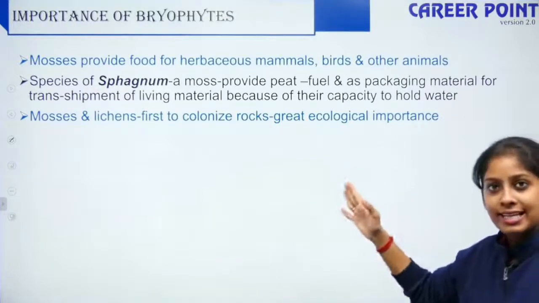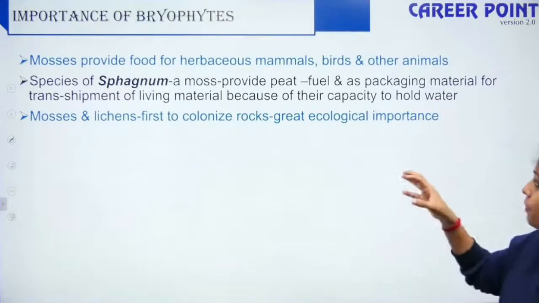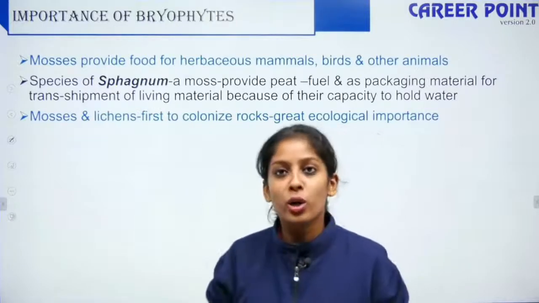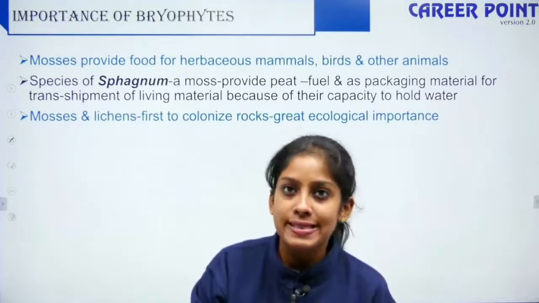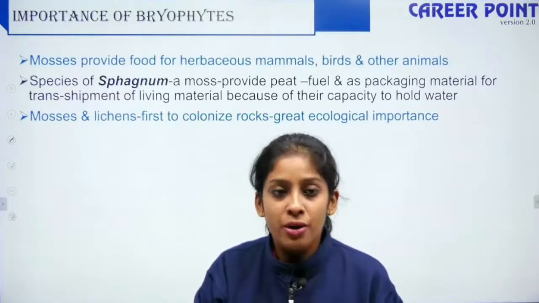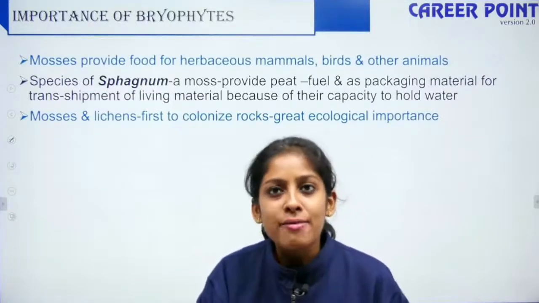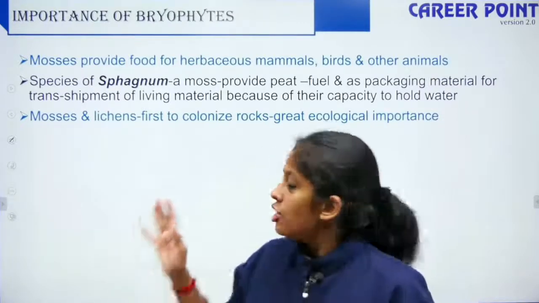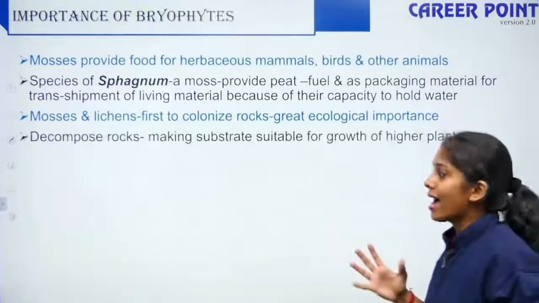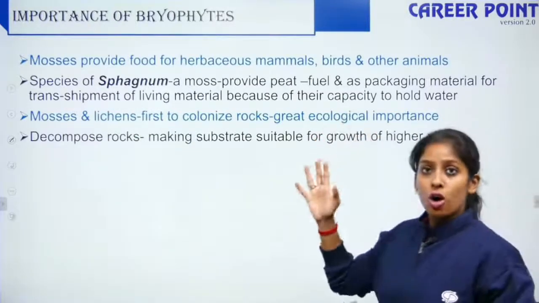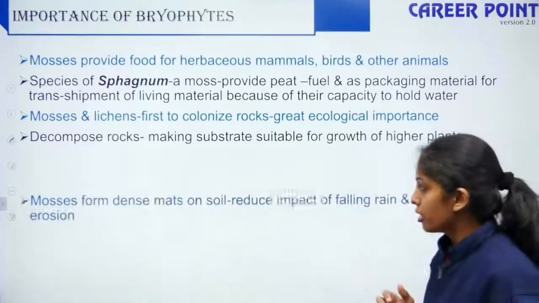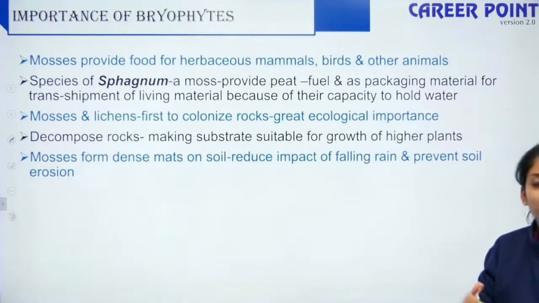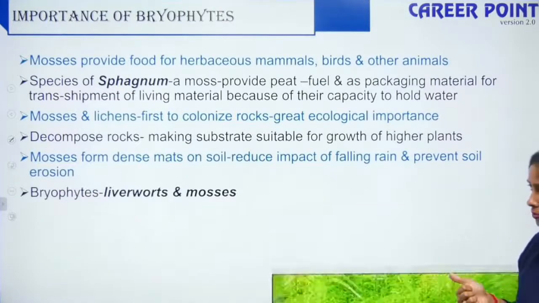Mosses and lichens, where lichens are algae and fungi together, first colonize the rocks. If you remember the chapter Ecosystem in class 12, we read about primary ecological succession and secondary ecological succession. Primary ecological succession is the first life that came initially, so they are the first ones to colonize a bare area. They can also decompose rocks, and only when you decompose rocks do you get minerals. Mosses form dense mats on the soil, so they reduce the impact of rain on soil and also reduce soil erosion.